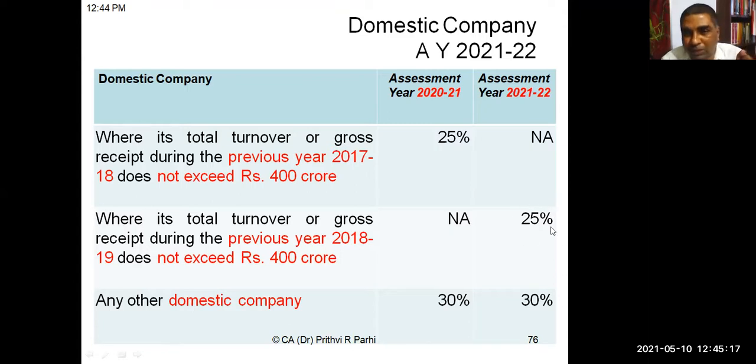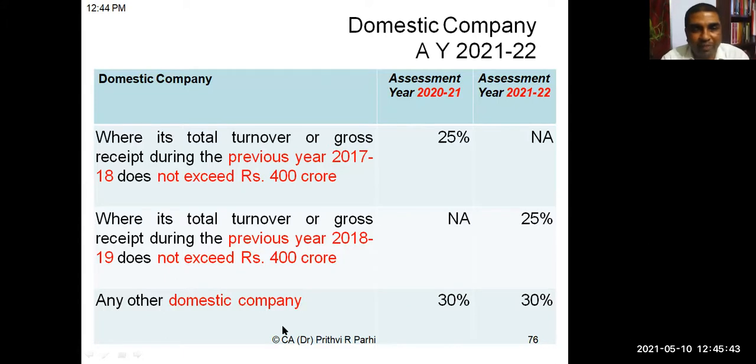As you see, in some cases what is the rate for the 21-22 assessment year? Can you read it out, where I'm showing the cursor? 25%. Yes, in some cases it's 25%, in some cases it is 30%. Let us check that.